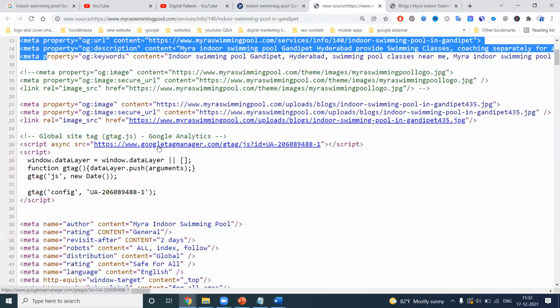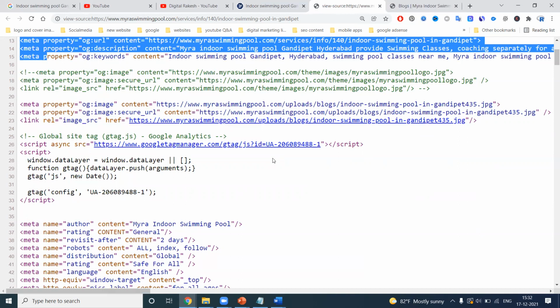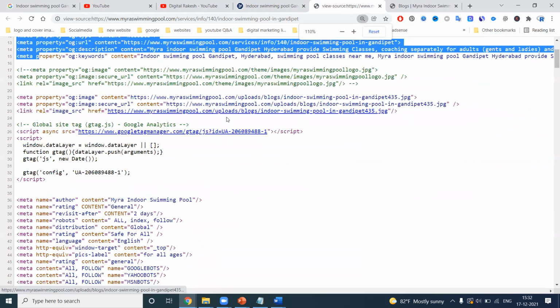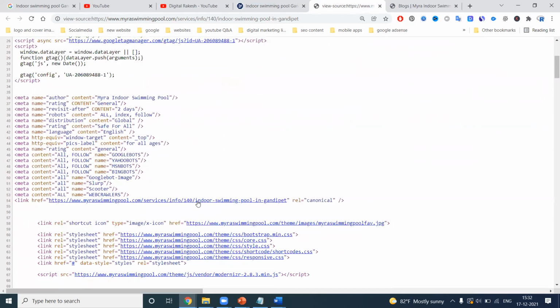Next one. Each image we can use for the alt tag option. We can use it for the alt tag. So here is the option, we can check. And here is your canonical URL, properly done with the canonical URL.